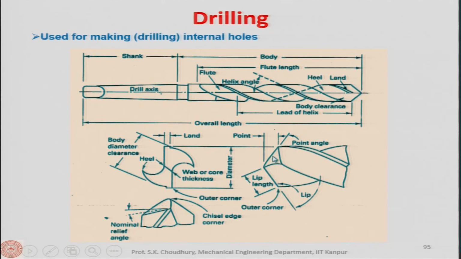So, therefore, you can show the rake angle here, and the rake angle in the drill. I have already shown it to you earlier, if you remember, that if you take a section which is perpendicular to this during the cutting process, then the rake angle and the flank angle can be visible along with the chip removal process. Okay.